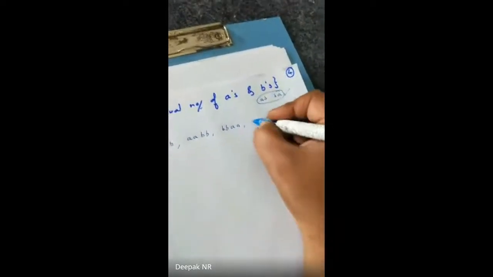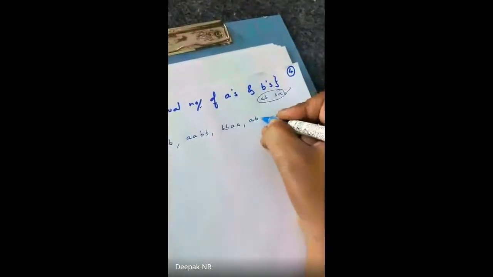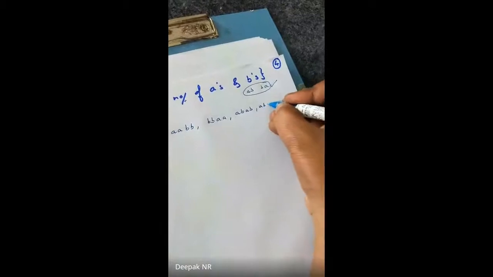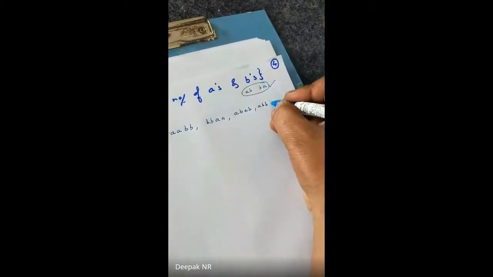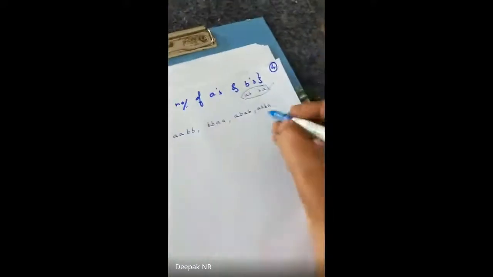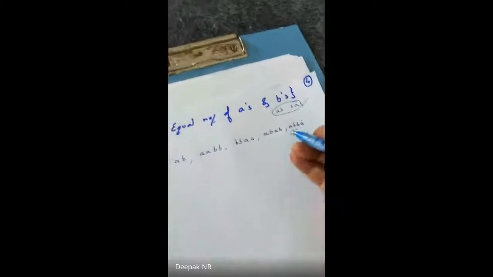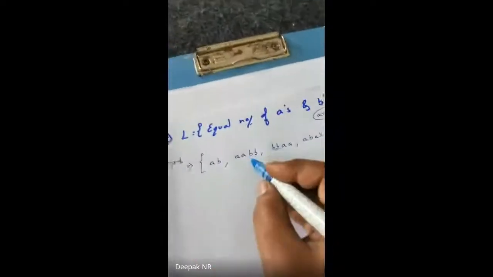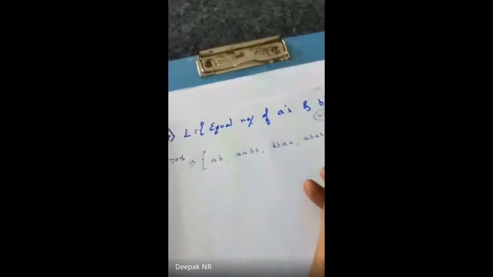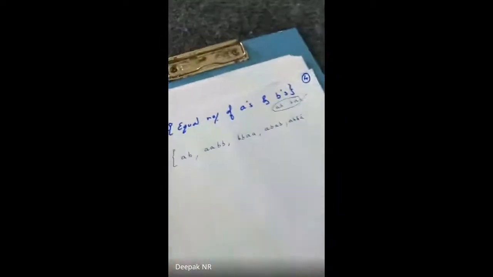Now let me take one thing. AB, true or false? A, B, A, B, true or false? A, B, B, you know? Even this, is it correct? Okay, correct because two A's and two B's. I'm sorry. Two A's and two B's are occurring. Clear? Now let me take an example of this.